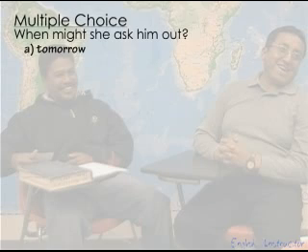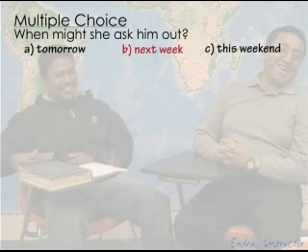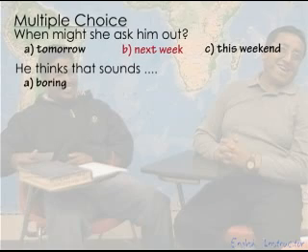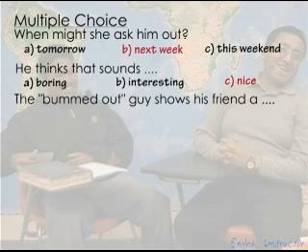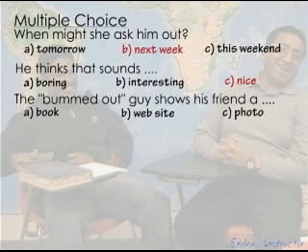Now for some multiple choice. When might she ask him out? A, tomorrow. B, next week. C, this weekend. B, next week. He thinks that sounds A, boring. B, interesting. C, nice. C, nice. The bummed out guy shows his friend A, book. B, website. C, photo. C, photo.